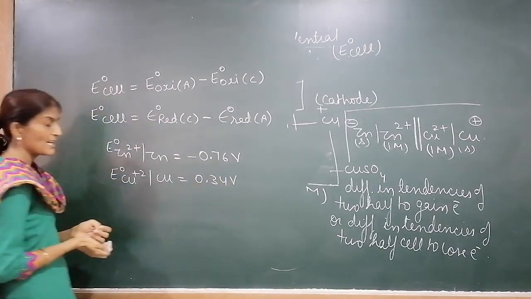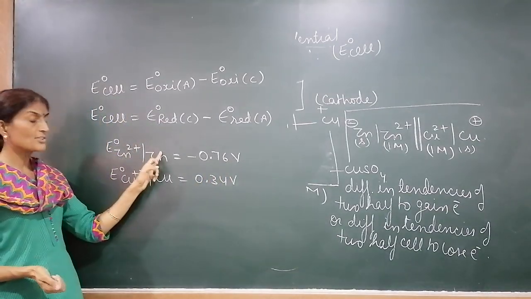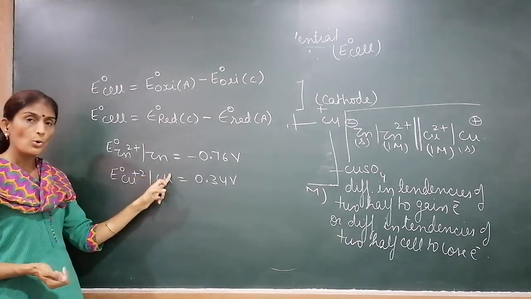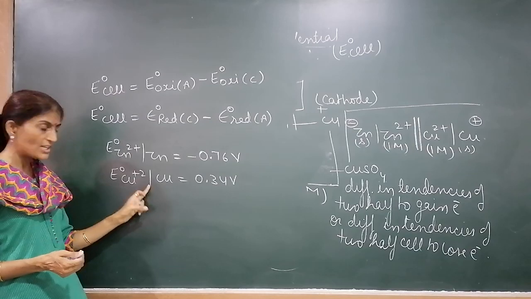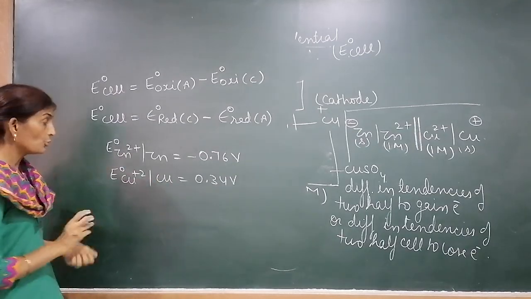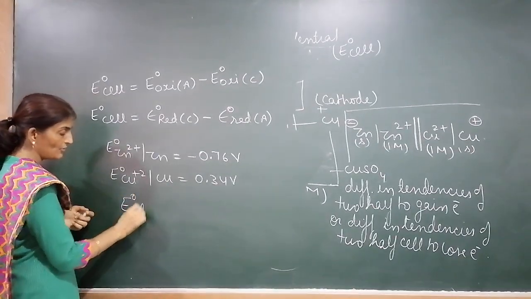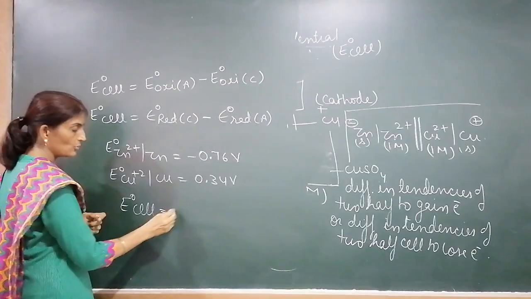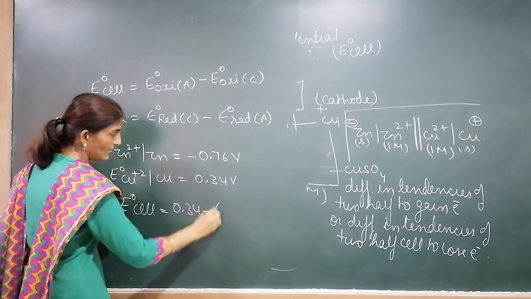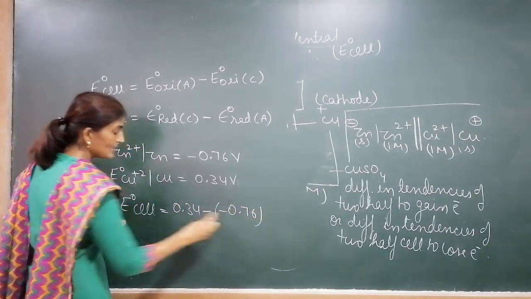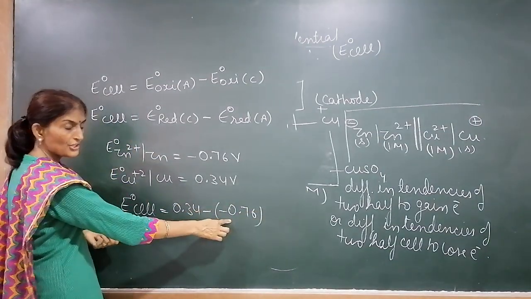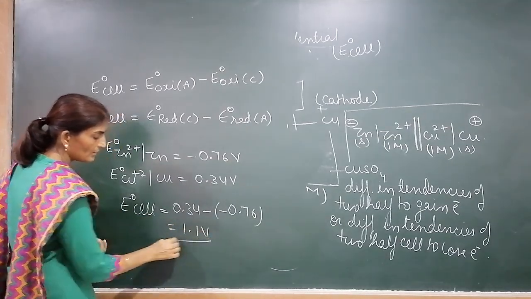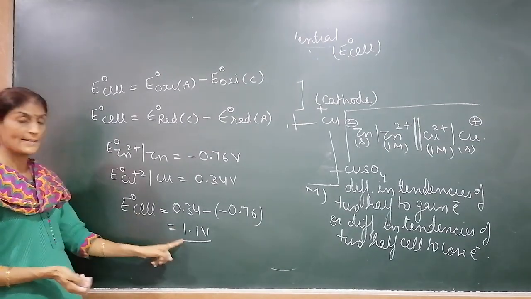How do I know that these are reduction potentials? In Zn2 plus to Zn, reduction takes place. The oxidation number decreases from +2 to 0, so this is reduction, hence it is reduction potential. How to calculate E naught cell for this? Reduction potential of cathode. What was the cathode? Copper was the cathode. So 0.34 minus 0.76. This is the reduction potential of cathode minus reduction potential of anode. The difference will become 1.1. This is known as cell potential.